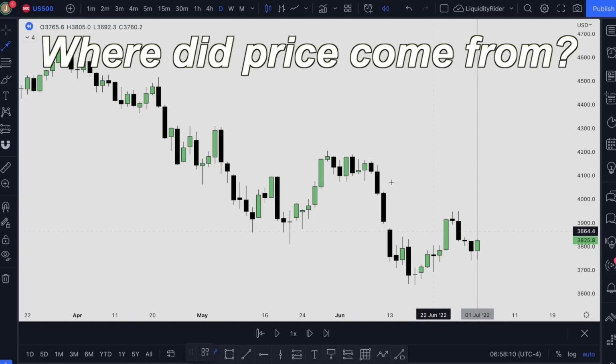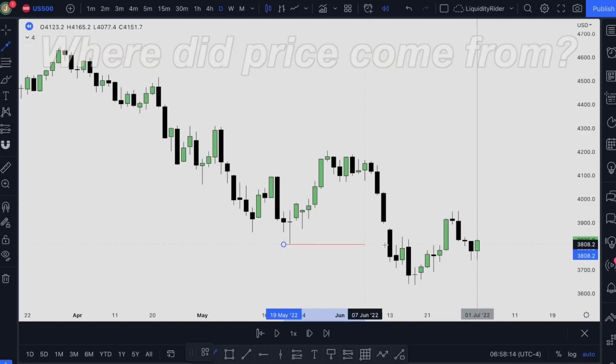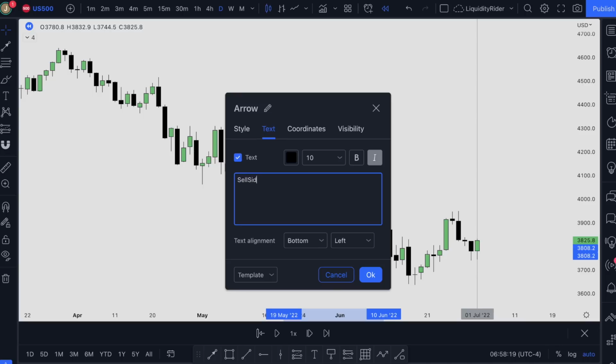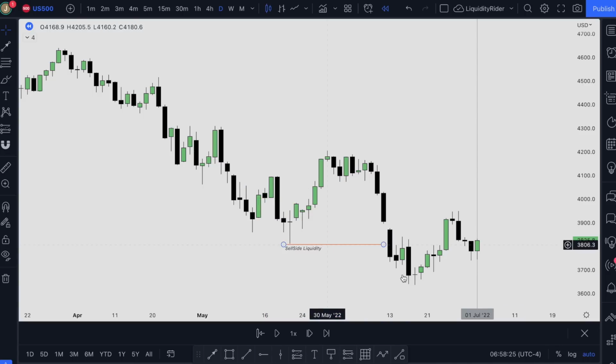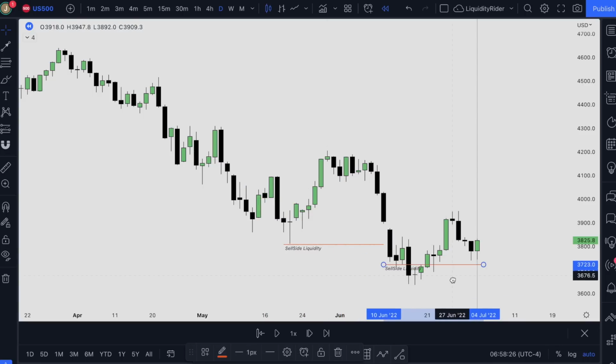We can clearly see that price has had a leg down and taken out this sell side liquidity, and taken out the sell side liquidity around here as well. We can clearly see that price has made a retracement after making this impulsive displacement move.